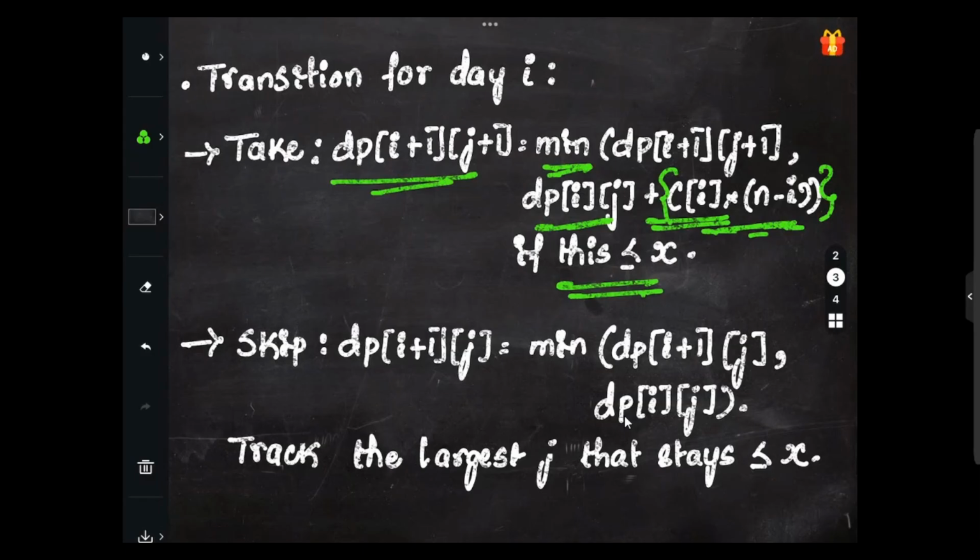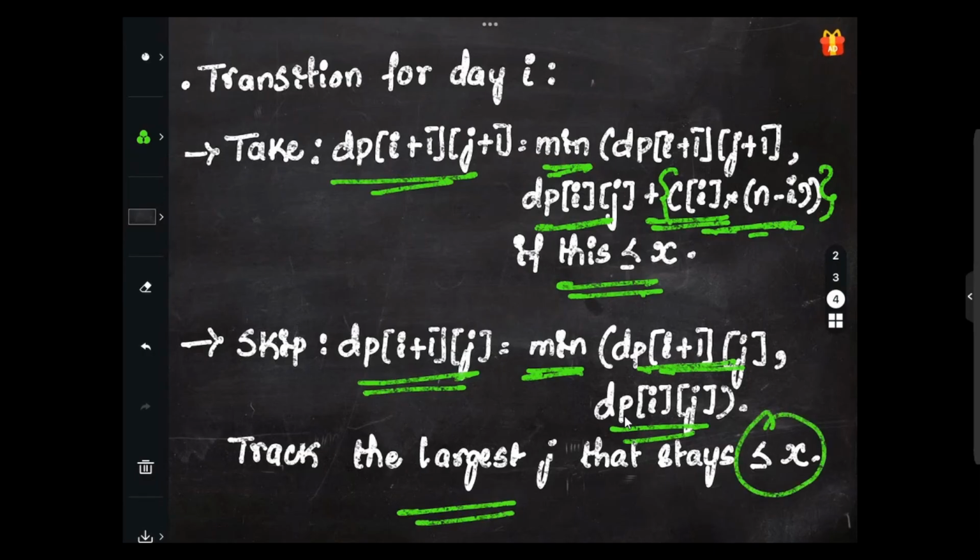So this is fine. Now we will skip: dp of i plus 1, j will be min of dp of i plus 1, j and dp of i j. So there is no ci into n minus i present, right? So this is fine. We'll be tracking the largest j that stays less than or equal to x, basically, right?